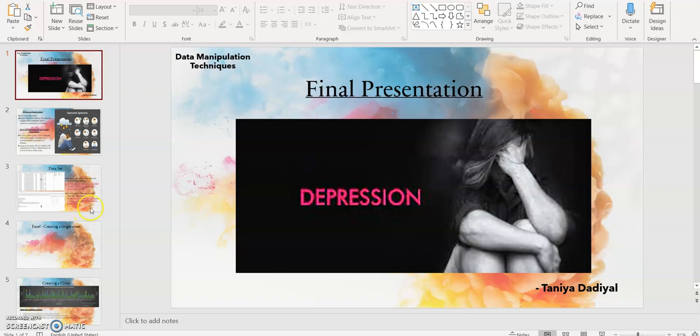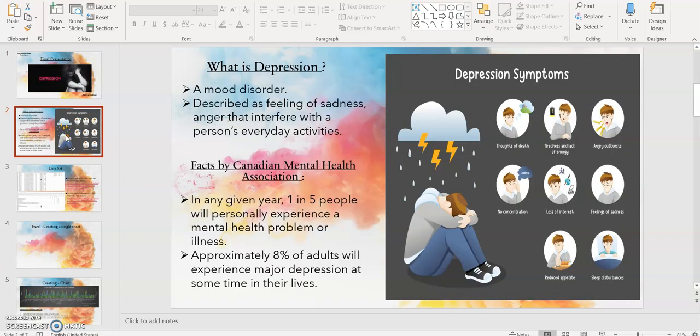So, before we start, let's know what depression is. Depression is basically a mood disorder, and in today's generation, because of the hectic work schedule and hectic lifestyle that we have, everyone goes through depression. A lot of emotions are related to depression. We either feel sad, lonely, or angry in any small activity that we do, or we're always irritated. That is what depression is.